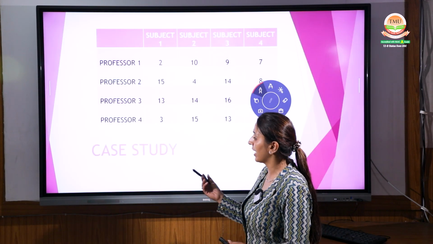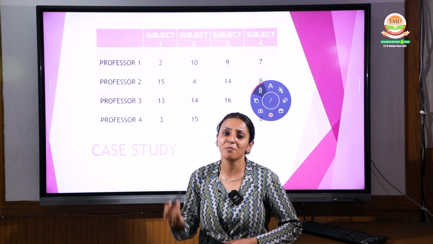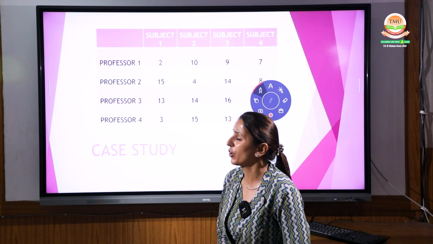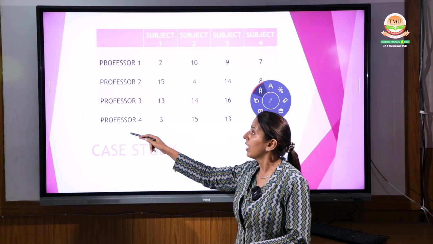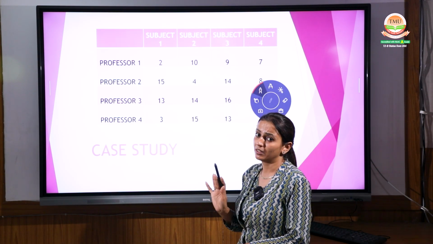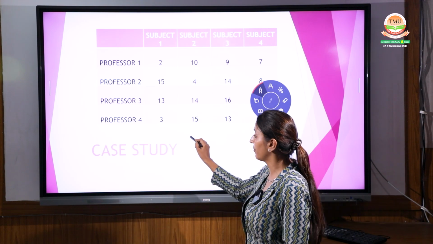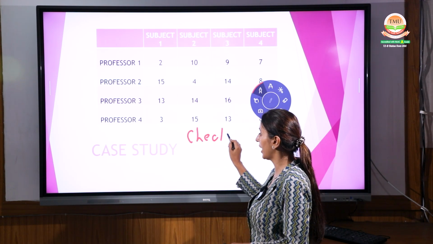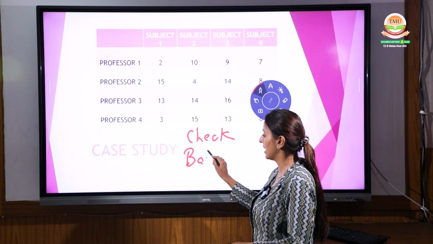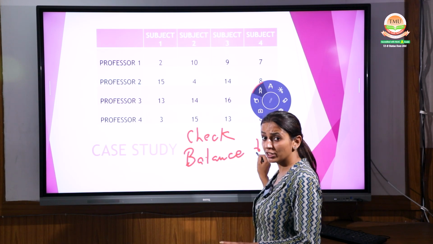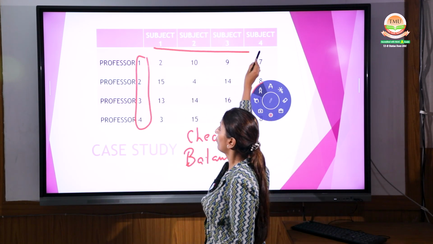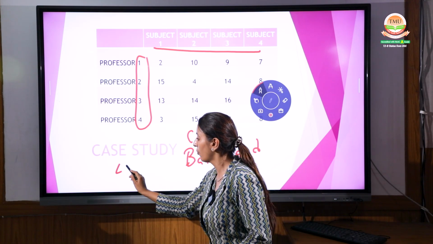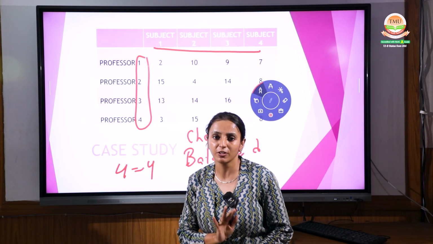Now coming up to the next case study, yeah, this is a very important question. This is a homework for you, write down. We have 4 professors over here and we have given 4 subjects. First of all, what do we have to check? We have to check whether the question is balanced. Yes, this question is balanced. Why? There are 4 professors over here and 4 subjects. So that means 4 equals 4. The question is balanced.